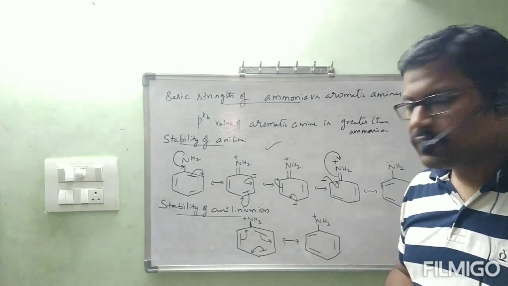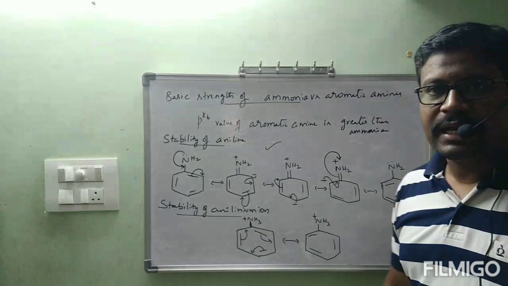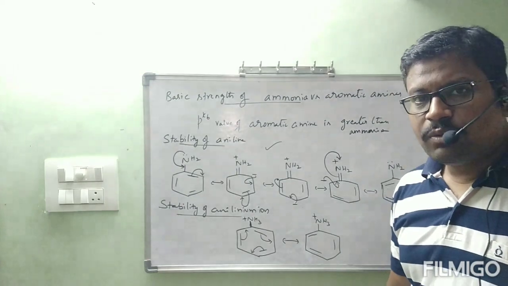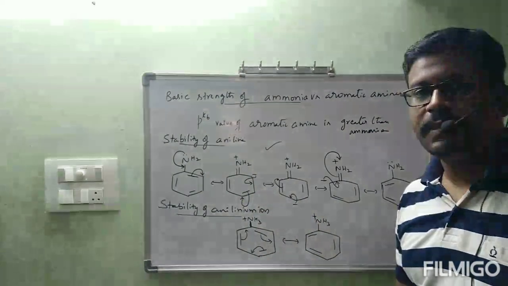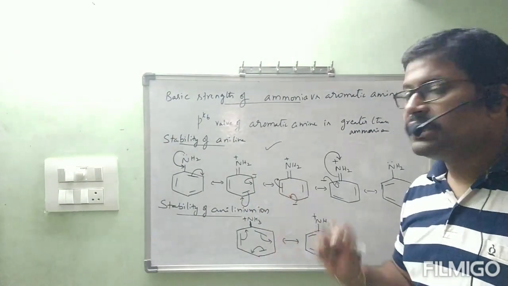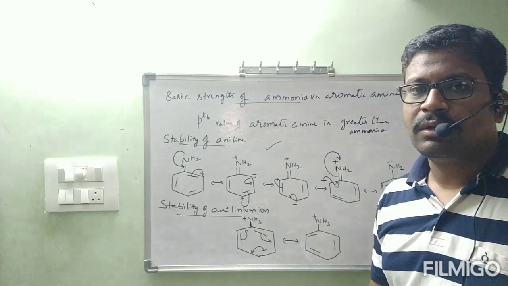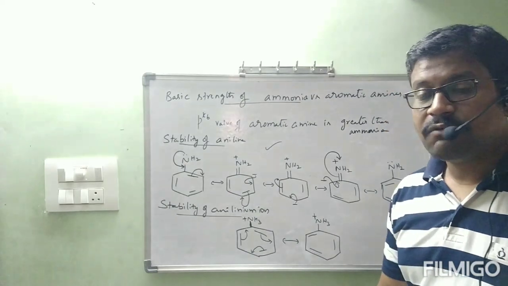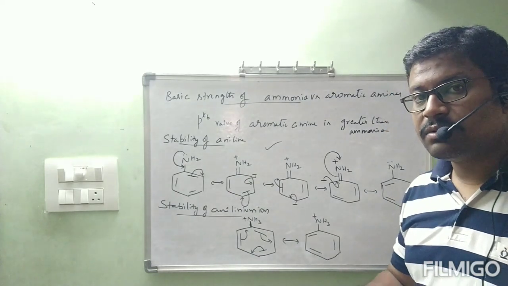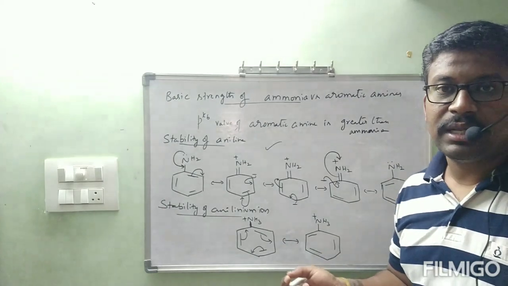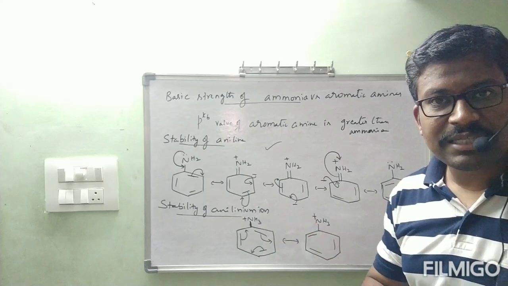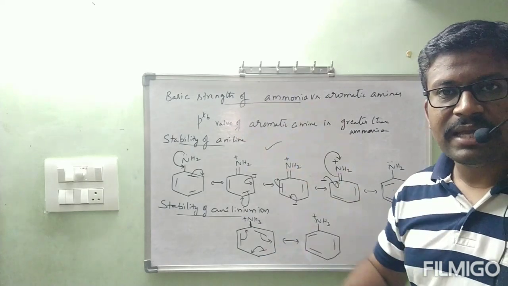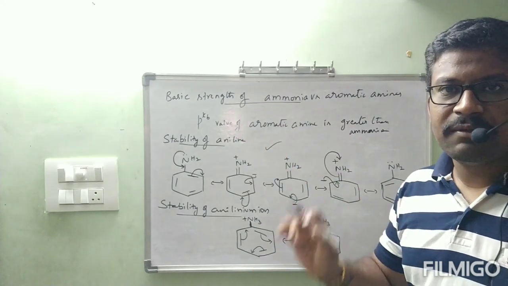One more time. Out of aniline and the aniline ion, which is more stable? Aniline is more stable when compared to the aniline ion. That's why aniline doesn't want to be converted to the aniline ion. Then it cannot donate the lone pair of electrons easily, so it is less basic. Less basic means automatically it has a higher pKb value and a lower Kb value.